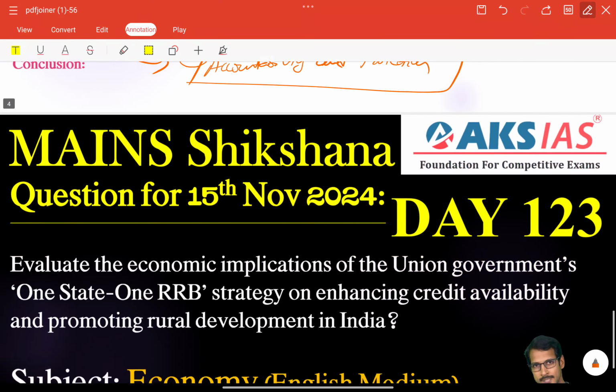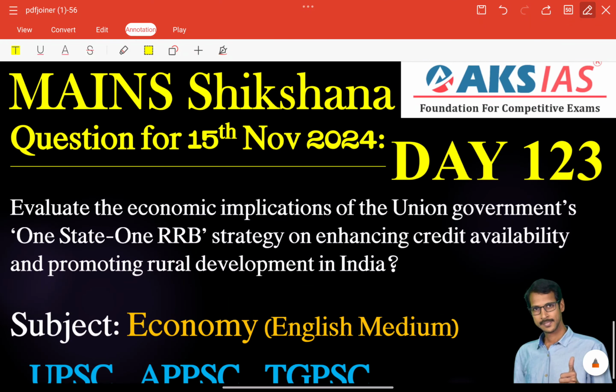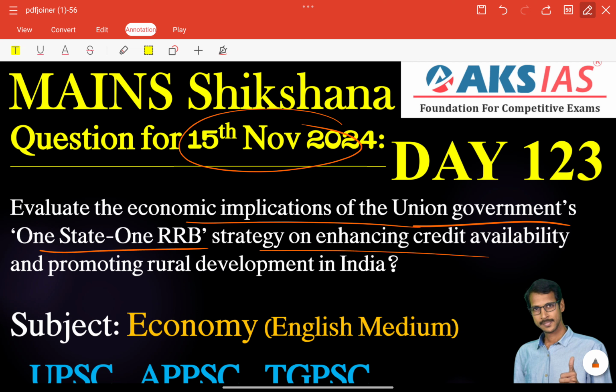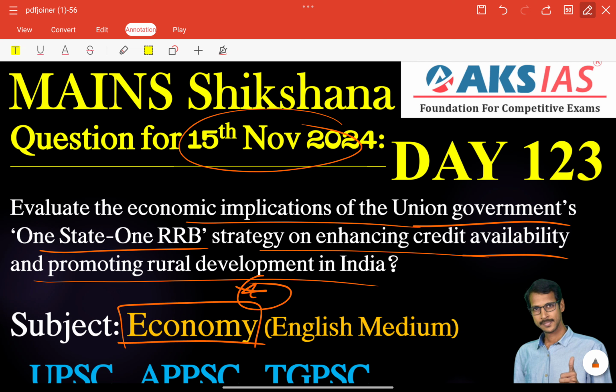So next, coming to the Day 123 question, main section, a question for 15th November 2024. Evaluate the economic implications of the Union Government's One State One RRB strategy on enhancing credit availability and promoting rural development in India. That is related to our economy subject. Very important, recently seen in the news, the One State One RRB strategy, right? So for upcoming UPSC and very importantly AP Group 1 mains examinations, write your answer and upload it in the AKS app. Thank you very much. All the very best.